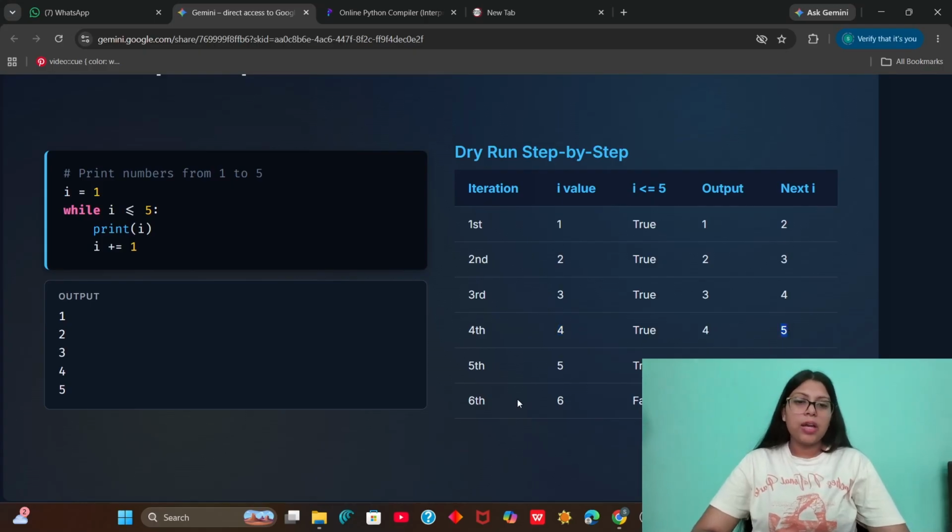We add 1 to it, and again we check. Yes, it is true, so the output will be 5. And lastly, when we add one more to it, it becomes 6. Now when we check if i is less than or equal to 5, the condition is false. Since the condition is false, we stop here. We do not execute the block of code, and hence there will be no output.